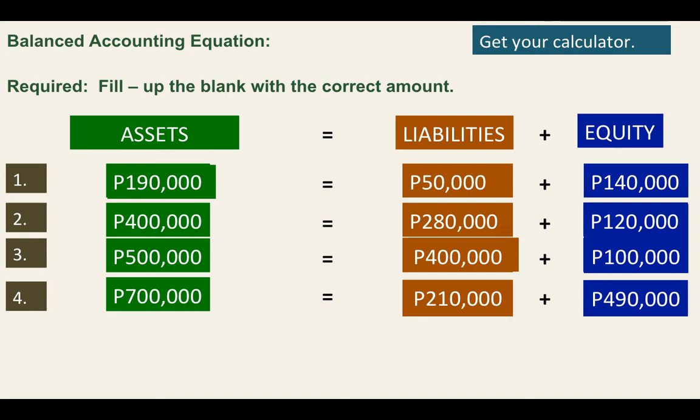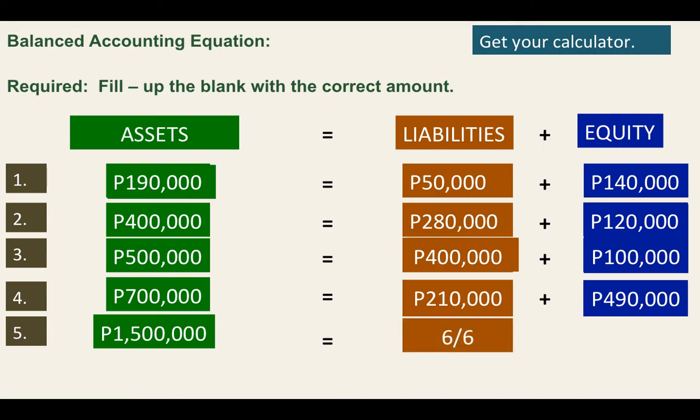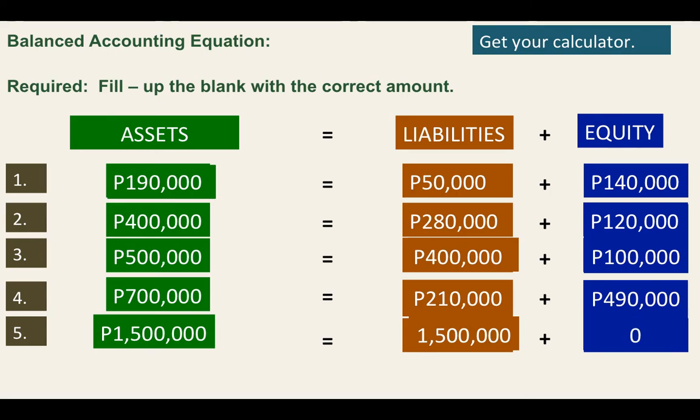So that completes our accounting equation. And number 5, if you have 1.5 million in assets and your liabilities is 6/6, then how much is your equity? In this case, 6/6 is already the full amount. So it has to be 1.5 million, so your equity is 0.